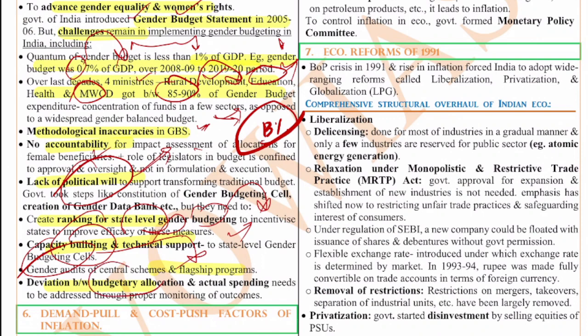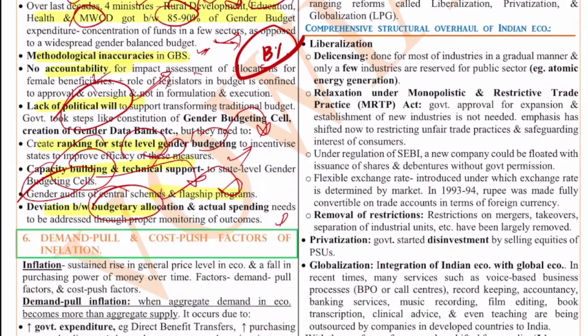Okay, so this is about gender budgeting, right? These are the questions for the day. These are the 5 questions for the day. Tomorrow we will meet again and we will discuss question number 6 to question number 10.